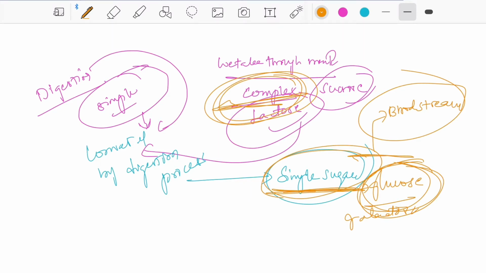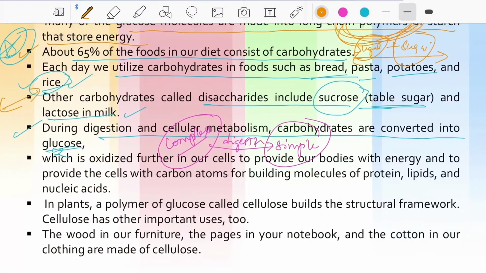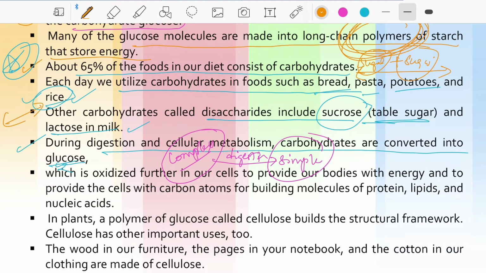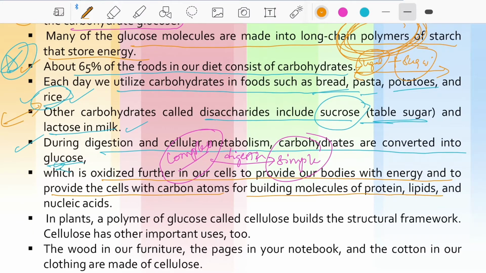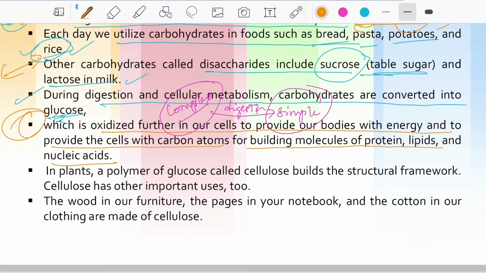It means when the glucose is pumped into the bloodstream after the completion of digestion, then the glucose is utilized for energy purposes by all living organisms on the earth. Glucose is oxidized further in our cells to provide our body with energy and to provide the cells with carbon atoms for building molecules of proteins, lipids, and nucleic acids. This is one of the important points.